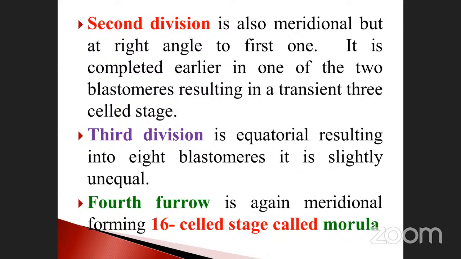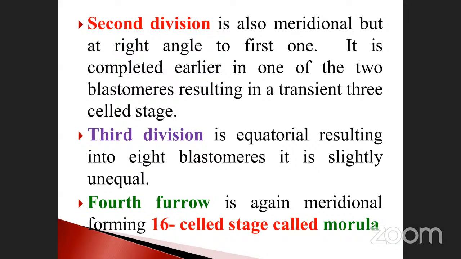First one, 2. Second one, 3. Third one, what is that? 8 blastomeres. From that 8, again in the fourth division, you will get 16. But it is unequal in nature. So it is again meridional, forming the 16-celled stage called the morula.